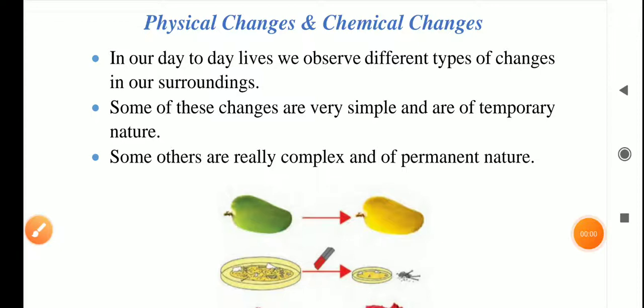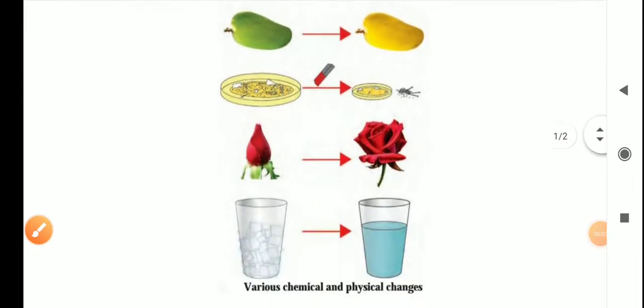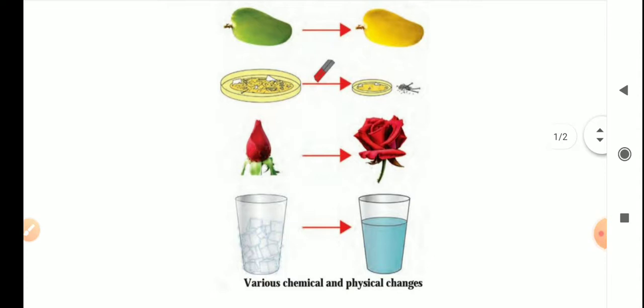Physical and chemical changes. In our day-to-day lives, we observe different types of changes in our surroundings. By observation, we can tell some of the changes are very simple and are of temporary nature, and some changes are really complex and are of permanent nature. In this image, you can see different changes are shown.